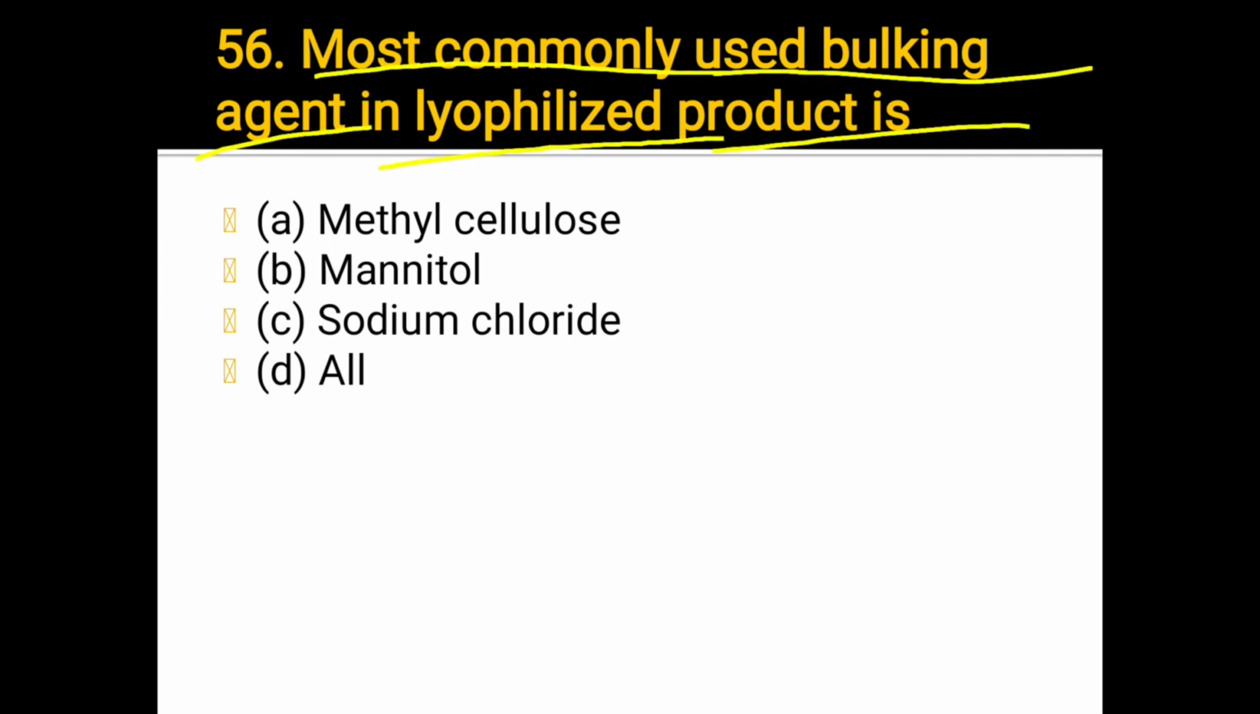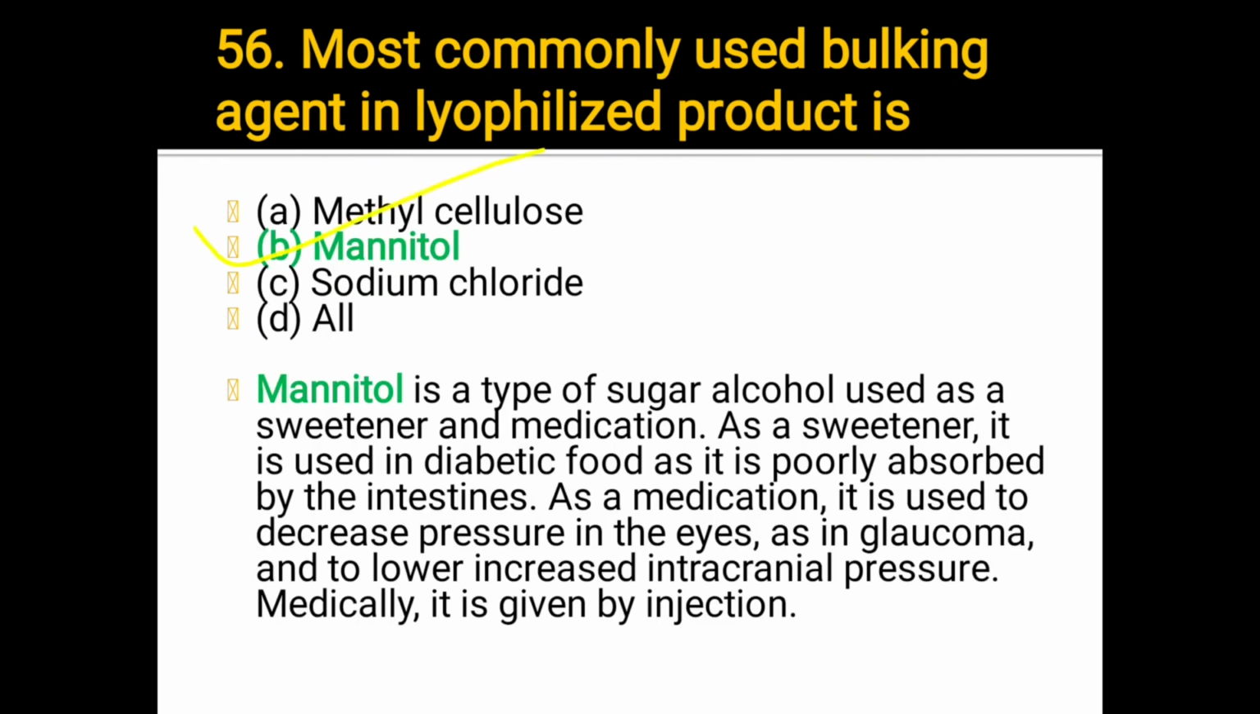Most commonly used bulking agent in lyophilized product is A. Menthol, methyl cellulose, B. Mannitol, C. Sodium chloride, D. All of the above. Which one answer? The answer is B. Mannitol.